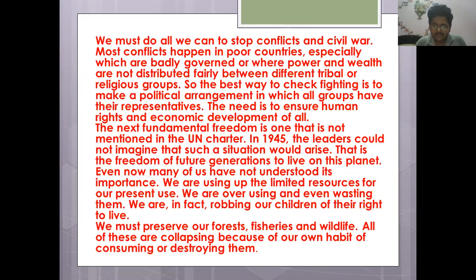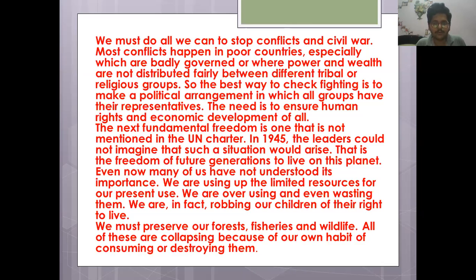In 1945, the leaders could not imagine such a situation would arise. So the leaders could not imagine that kind of situation, and they didn't feel the need to add that clause in the UN Charter. Okay, what is that clause? That is the freedom of future generations to live on this planet. How the future generations will live on this planet.